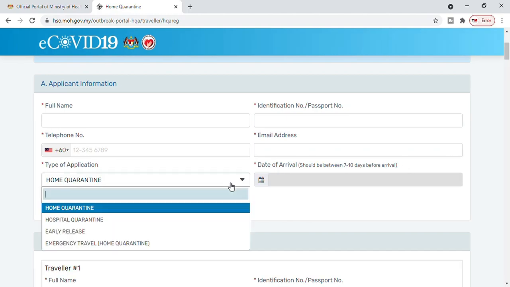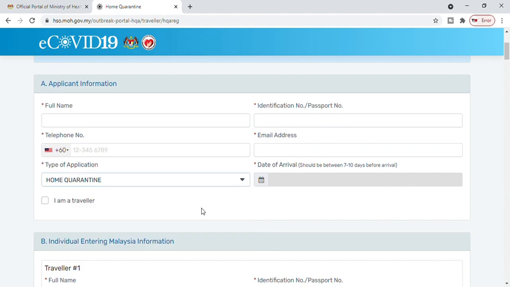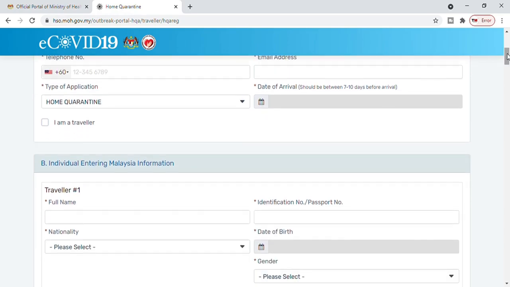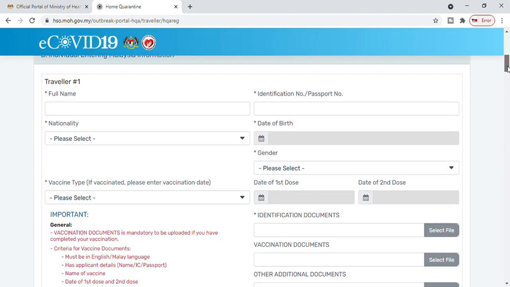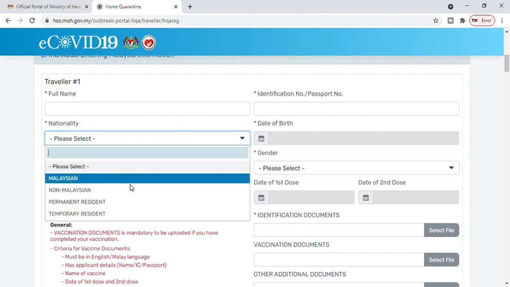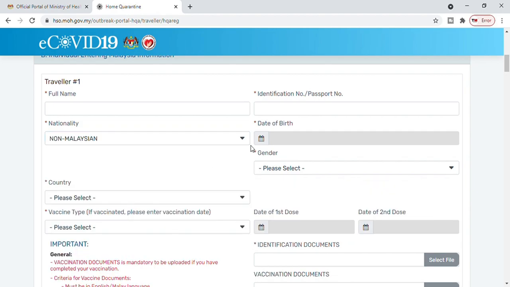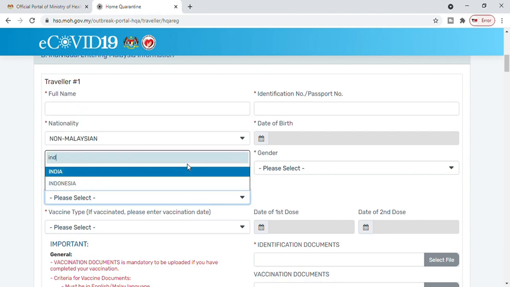Date of arrival, when you are arriving in Malaysia. If you are a traveler, click on this. When you click on this, you will see information filled up as one traveler. After that you will see the full name and identification would already be there. Then nationality, you can choose non-Malaysian if you are a foreigner. Date of birth, you can enter your date of birth. Then gender. After that, the country where you are coming from. Suppose you are coming from India, then you can choose India, or whichever country you are coming from, you can choose that. I just chose it as an example.